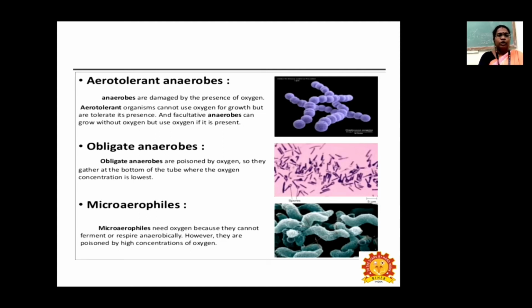Okay, so next one is obligate anaerobes. Obligate anaerobes are poisoned by oxygen, so they gather at the bottom of the tube where the oxygen concentration is lowest. Then microaerophiles. Micro means small, aerophilic, so a small amount of oxygen. Microaerophilic bacteria need oxygen, but they cannot ferment or respire anaerobically. However, they are poisoned by high concentrations of oxygen.